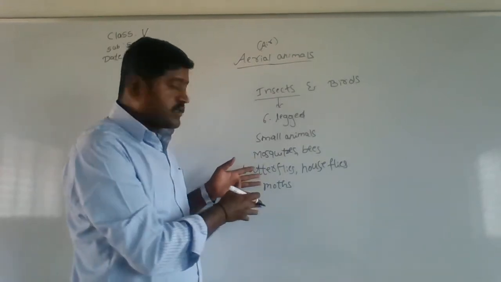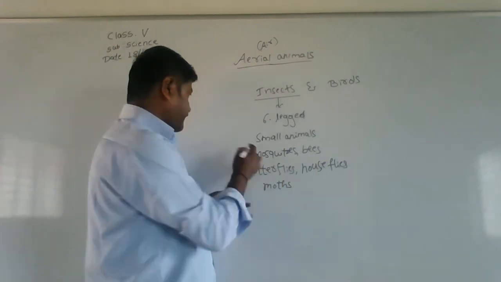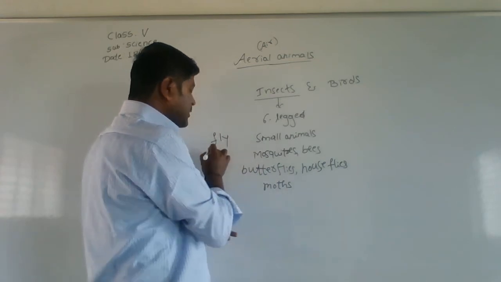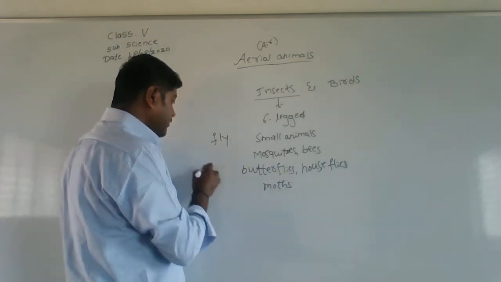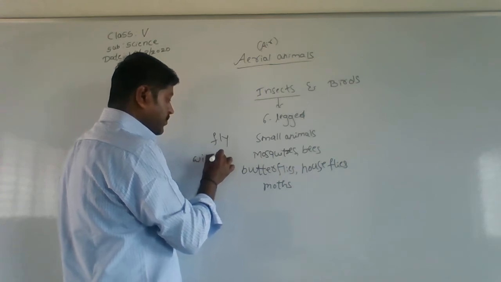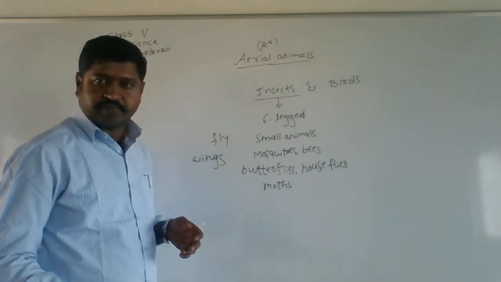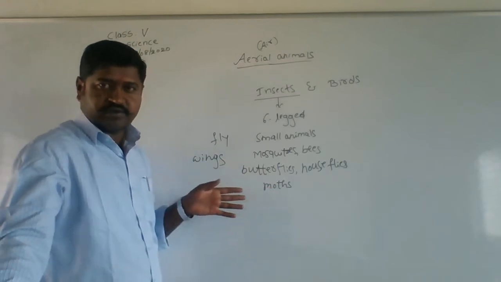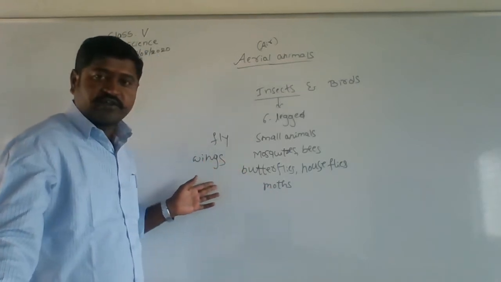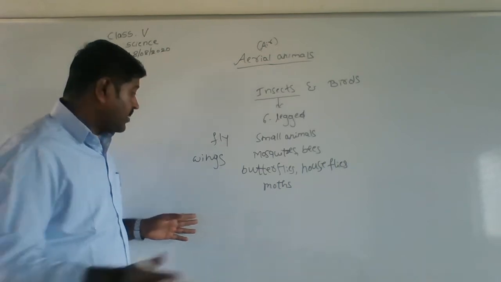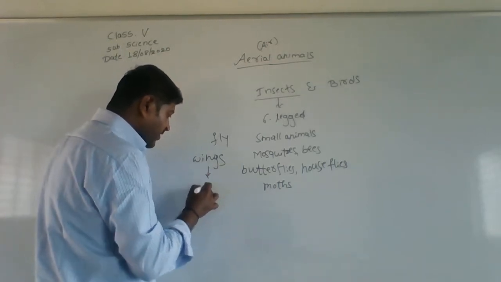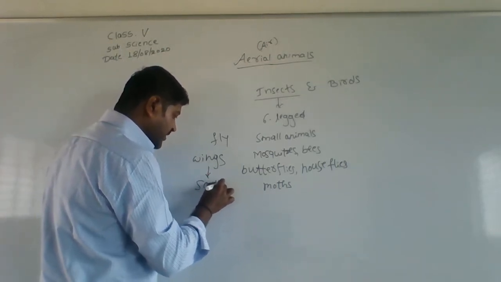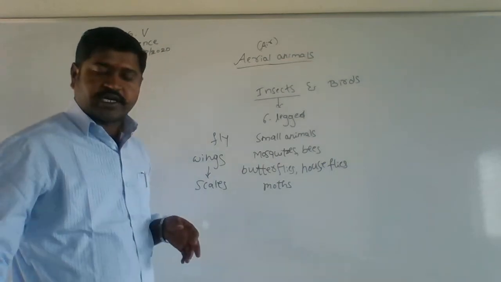All these insects fly with the help of their wings. On those wings, we find scales. Scales, do you remember?